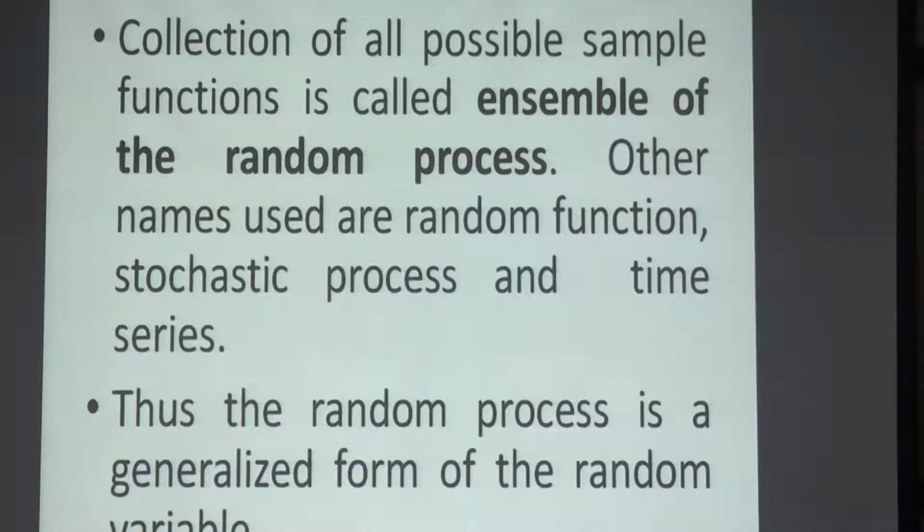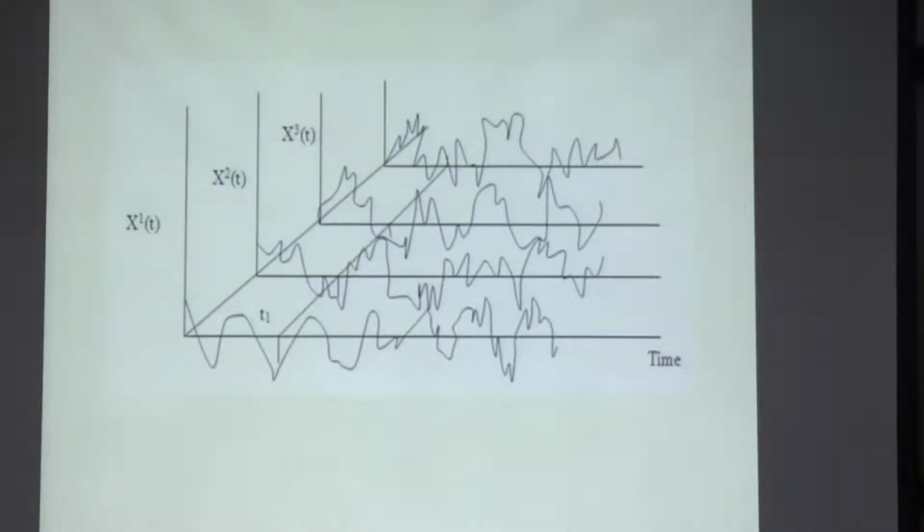It's not a single outcome, it will be a graph like this. Here I have tried to show, I could not draw a good figure on the PC. This is the first trial indicated by this superscript 1, and I am taking time as the indexing set, because in most vibration problems it is time that changes. So this is the first trial, the value changes like this.